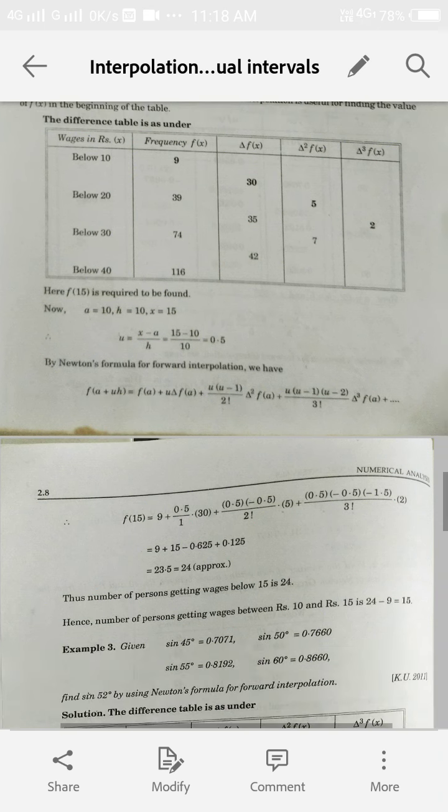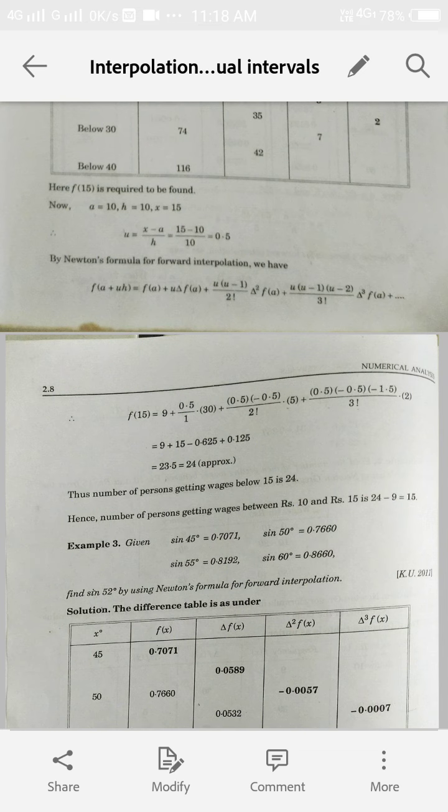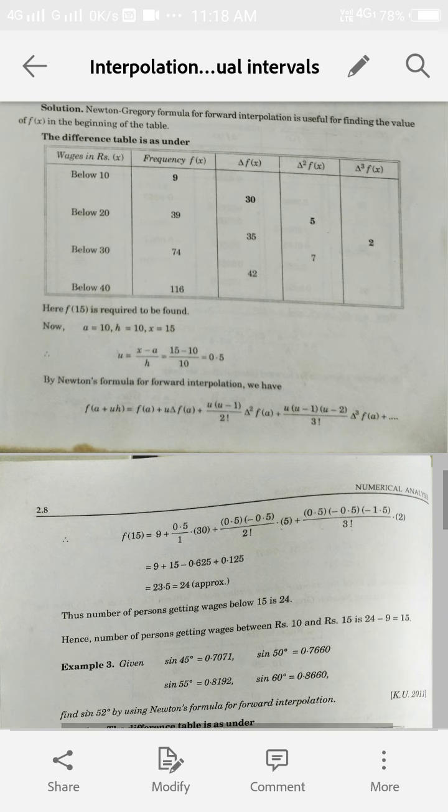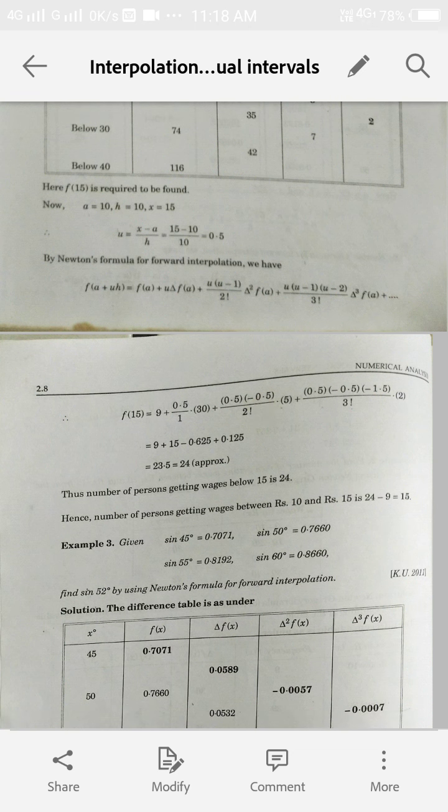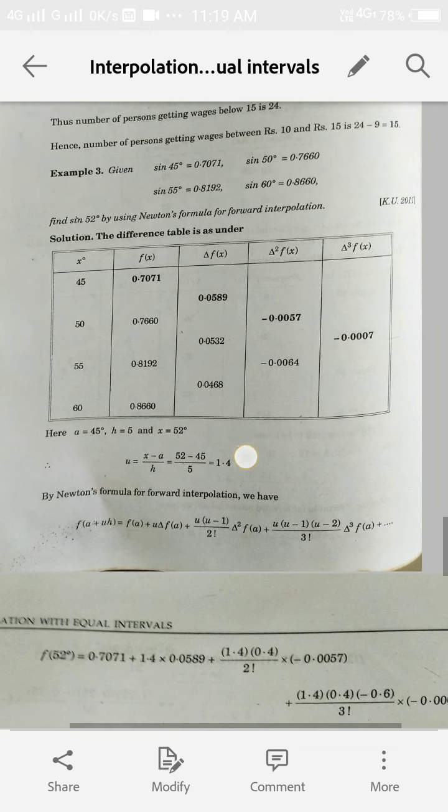Now write down the forward interpolation formula, and again we are to use the values of U, FA, del FA, del square FA, del cube FA from the table, and those will be the leading entries. In this way we find that the number of persons whose wages are below 15 is 24, but we are to find the number of persons getting wages between rupees 10 and 15. So we subtract below 10 from below 15, and that comes out to be 15, and that is our answer.